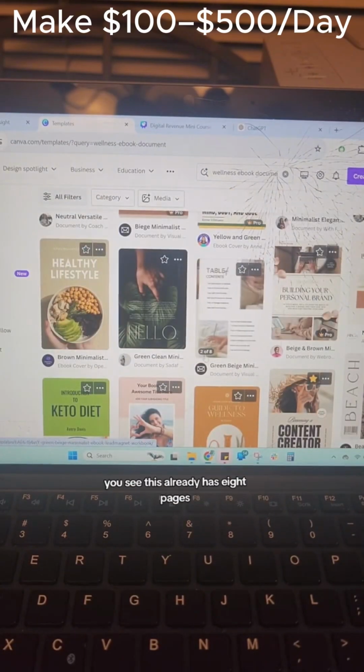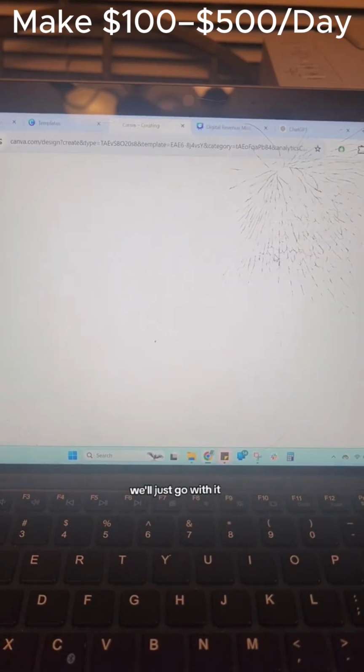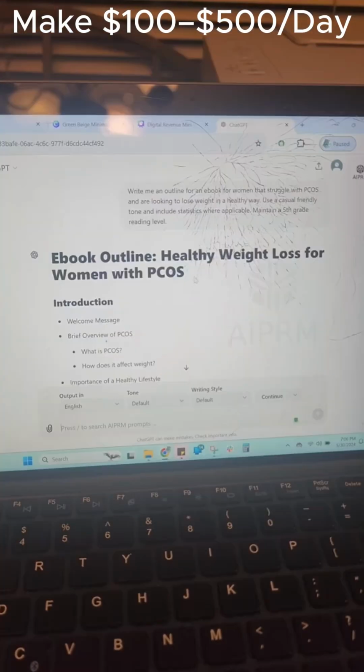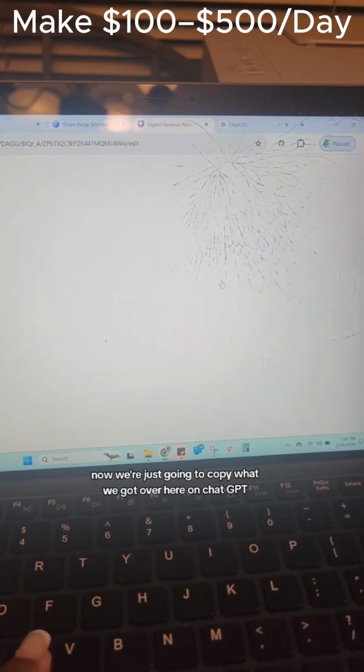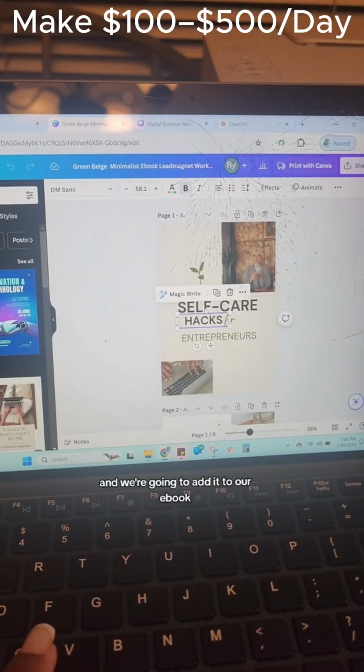If you hover over it, you see this already has 8 pages. That's good because we want something that gives us a little bit of variety. We'll just go with it. It doesn't have to be perfect. Now we're just going to copy what we got over here on ChatGPT and we're going to add it to our ebook.